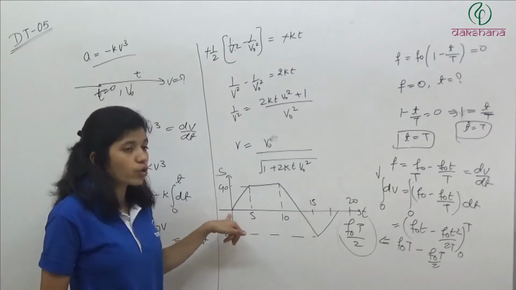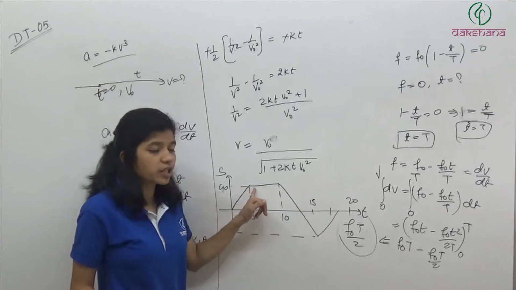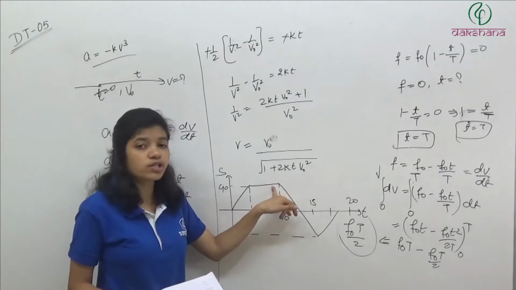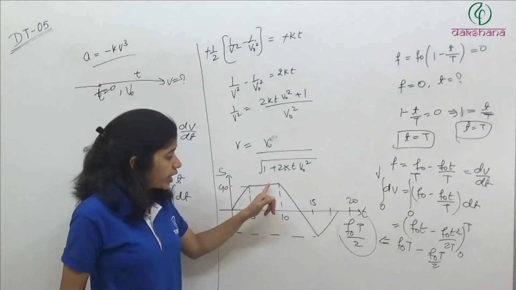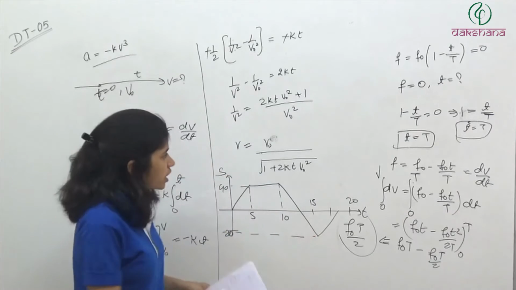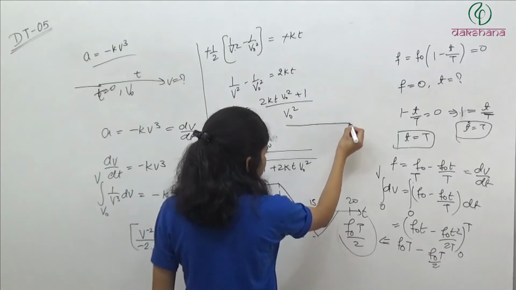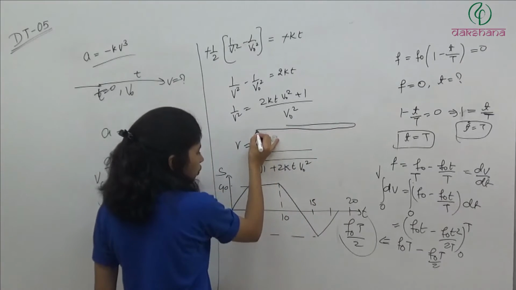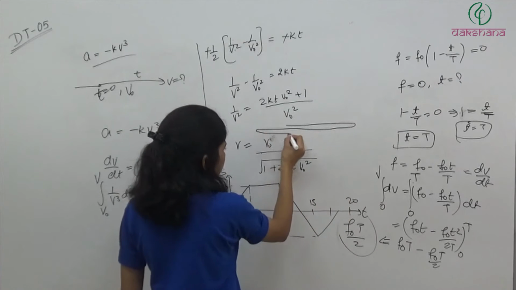At t is equal to 0, displacement is 0. When time is increasing, displacement is increasing. It means the person is walking. Now displacement is again constant. It is 40. It means it is located at 40 only. It is not moving. Then its displacement start decreasing. फिर क्या हुआ? डिक्रीज हुआ. So basically बंदा जो है वो ऐसे चल के गया, थोड़ी देर यहाँ रुक गया, फिर और चल के गया, फिर वापस आने लगा. Then it is moving like this. और फिर उसके बाद फिर से ये यहाँ पे पहुंच गया.